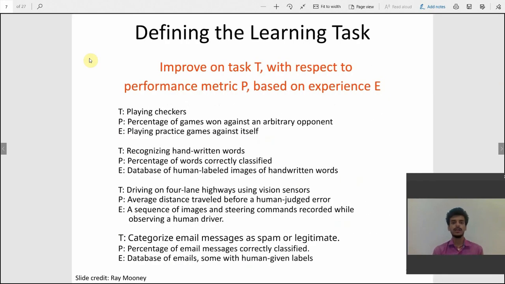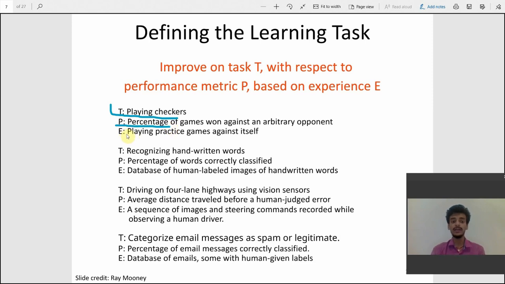So, defining the learning task. As I previously explained, the TPE, where T was the task, P was the improved performance, and E is the experience. So here you can see that the task is playing checkers, and what is its performance? We need to improve the percentage of games won against an arbitrary opponent.